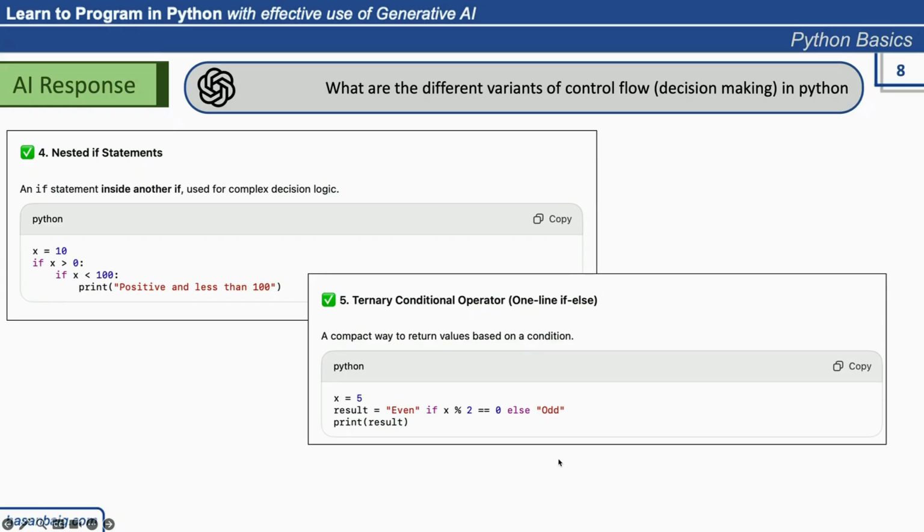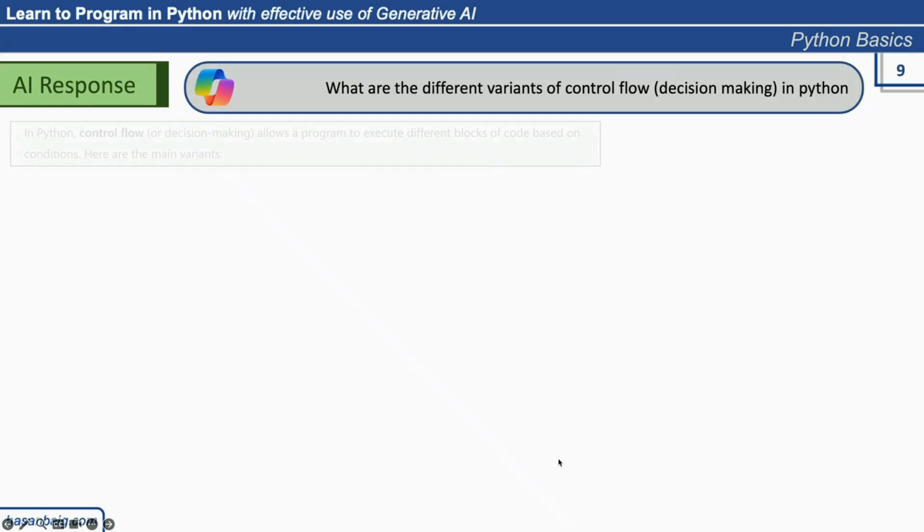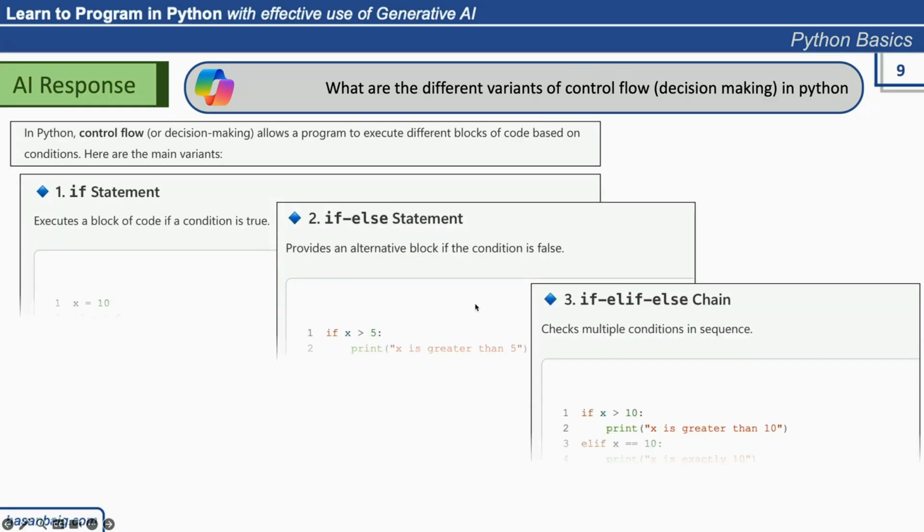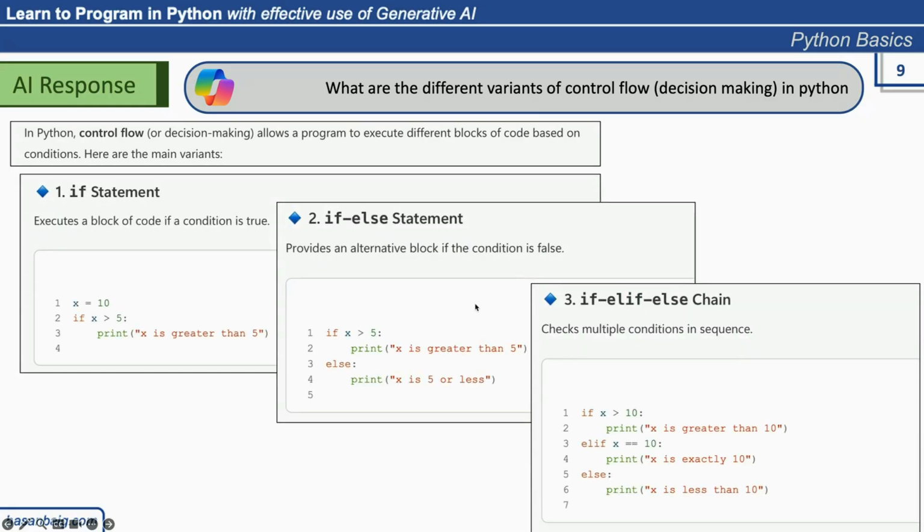All right, let's see how Copilot responded to the same question. So a similar kind of definition and exactly similar order to present if else and if elif chain. The structure of the example is also the same, but the values are different. Here you can see it only says check multiple conditions in sequence. You can comprehend it in a way that if you start writing the code, it is going to check all the conditions in sequence, which is not true. So you can easily get caught up in whatever it is telling you.